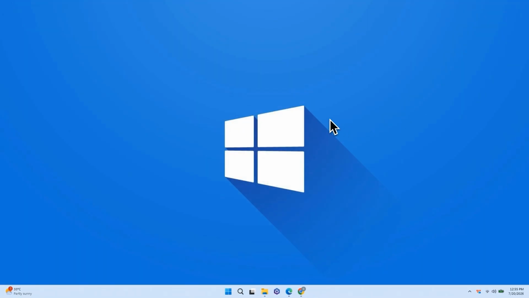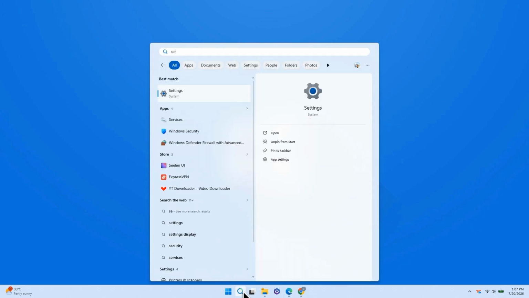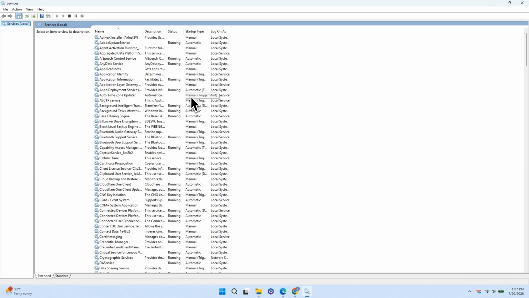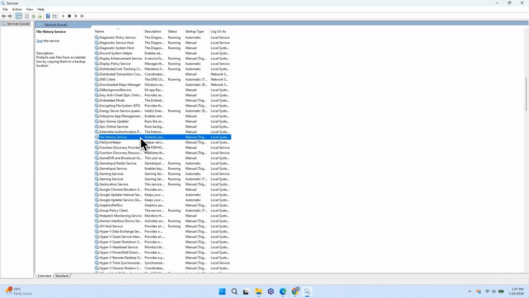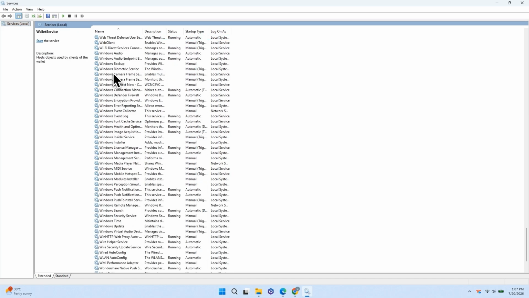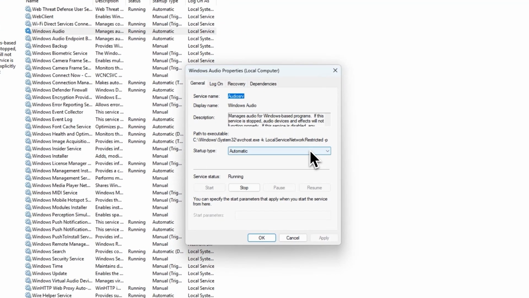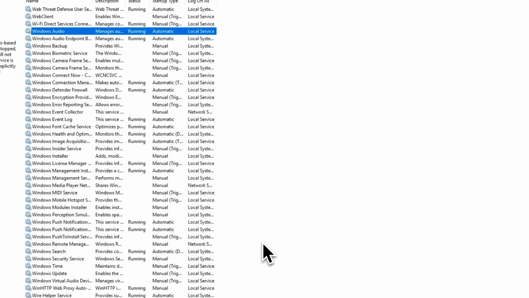If there's still no audio, open the Start menu again, search for Services, and launch it. Here, scroll down to the bottom and locate Windows Audio. Once found, double-click it. First, set the startup type to Automatic, then click Apply, and then OK.